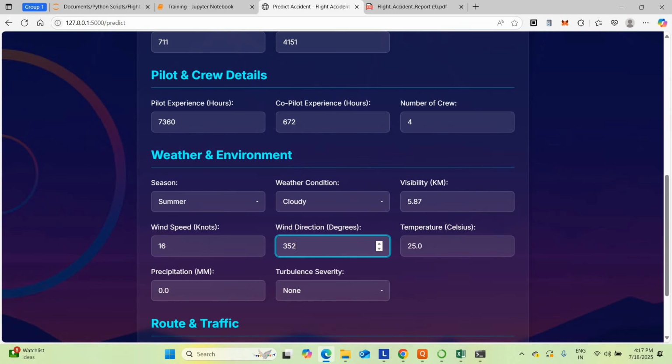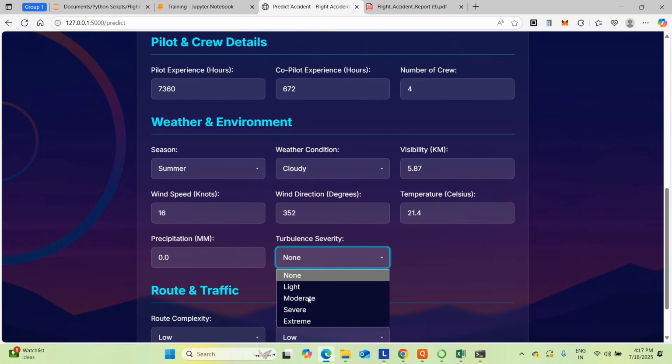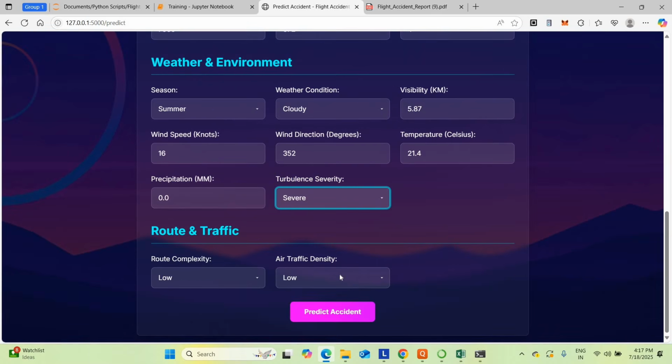That is also in an irregular state. Then temperature I'm going to give 21.4. Precipitation I'm going to leave as 0.0 only. Turbulence severity I'm going to give severe, which is a very important feature. Then I'm going to give route complexity low. Air traffic density I'm going to give as medium.